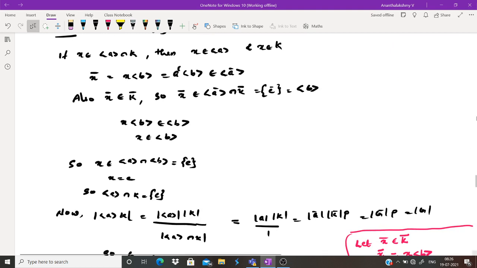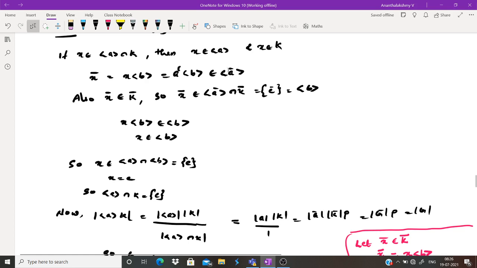Then x belongs to the cyclic group generated by a and x belongs to K. x bar is x into the cyclic group generated by b. What is x? x is an element of the cyclic group generated by a, so x can be written as some power of a. So a raised to i into the cyclic group generated by b will be an element of the cyclic group generated by